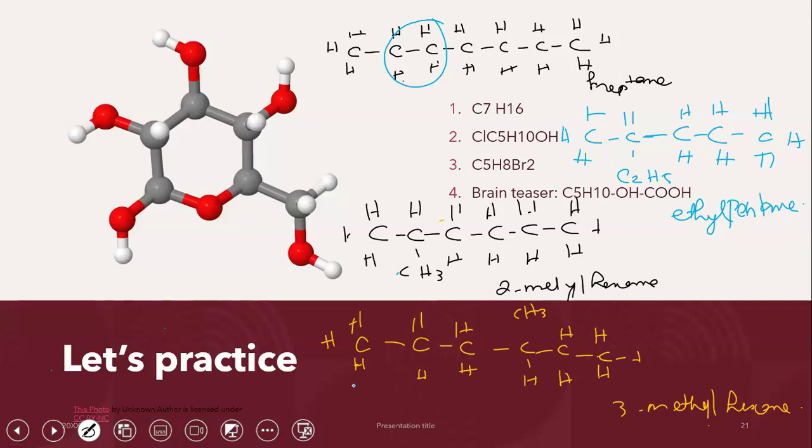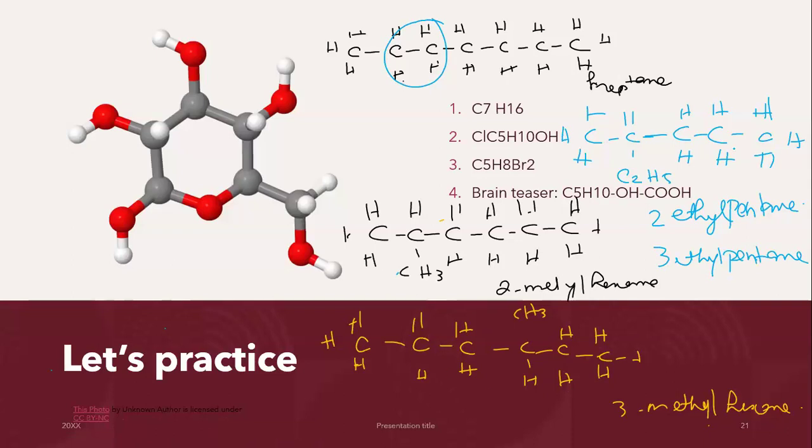Then I can move the position of the ethyl group. So this is 2-ethyl pentane. I can take the ethyl group and move it to carbon atom number 3. And I can make 3-ethyl pentane, right? So this is how you are going to be making your isomers. You have lots of options here. That's why I chose a large molecule.